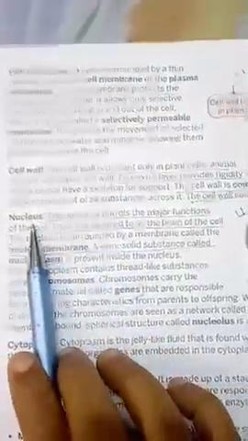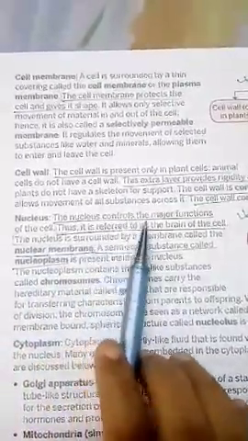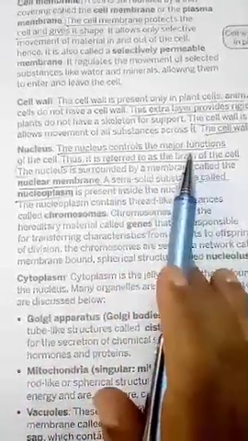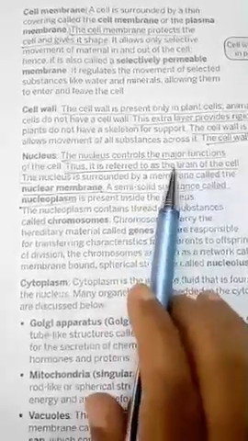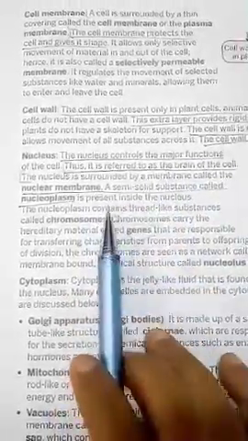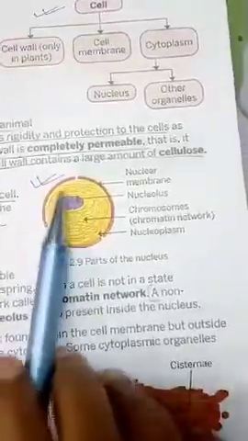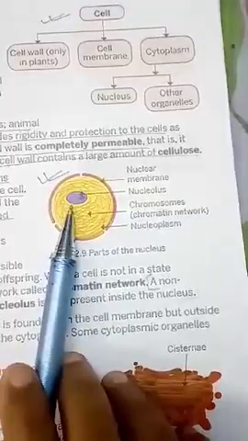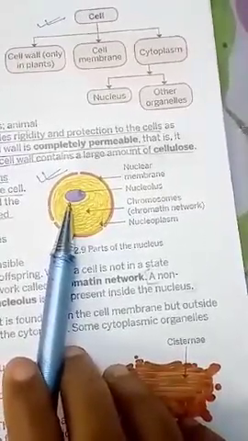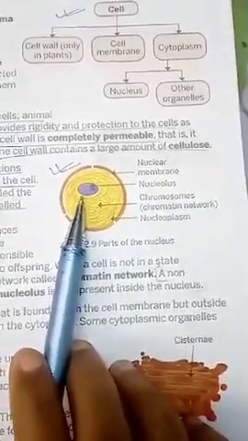Next one is the nucleus. It is the very important part of the cell and the major part of the cell. It is also called the brain of the cell because it controls the entire functioning of the cell. You can see this picture, children. This is the diagram of a nucleus. You have to practice this, very, very important. You will also practice the diagram of plant cell and animal cell along with the labelings.